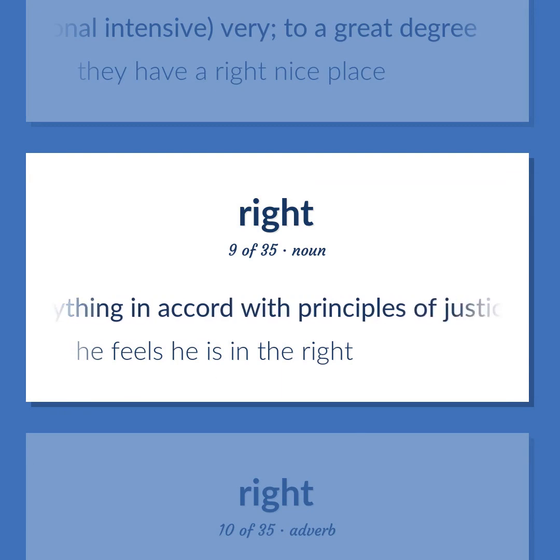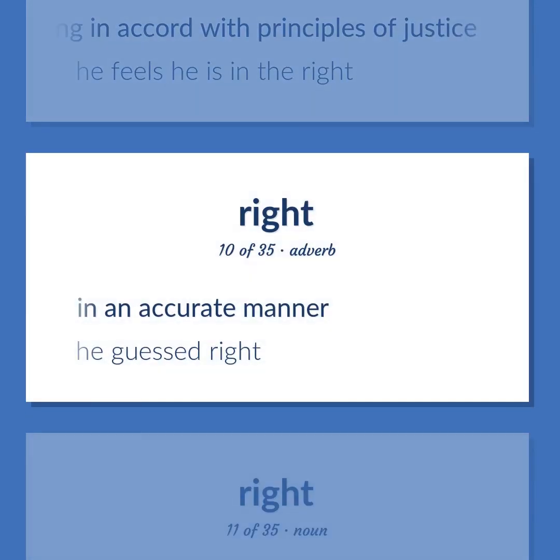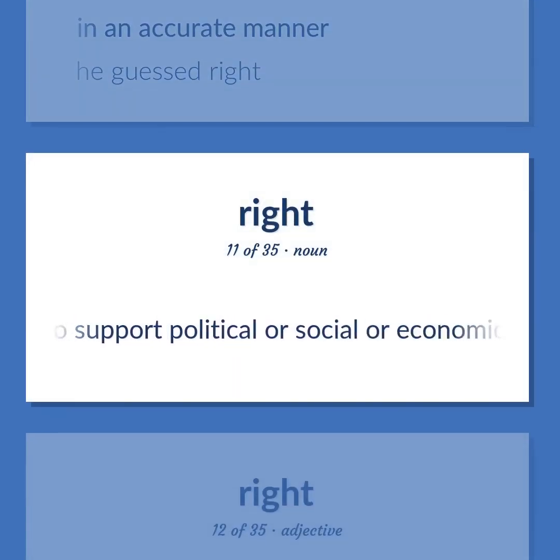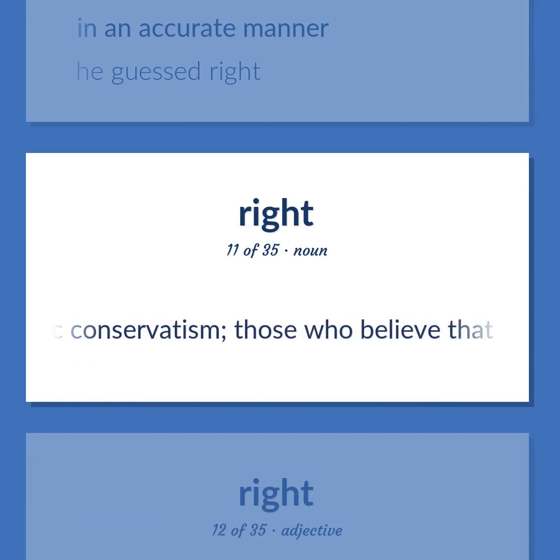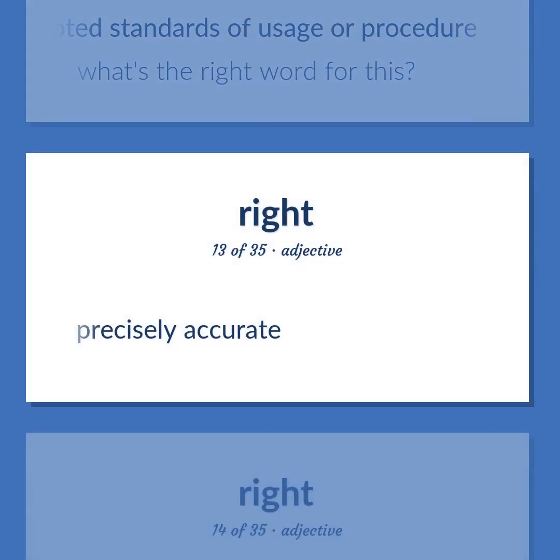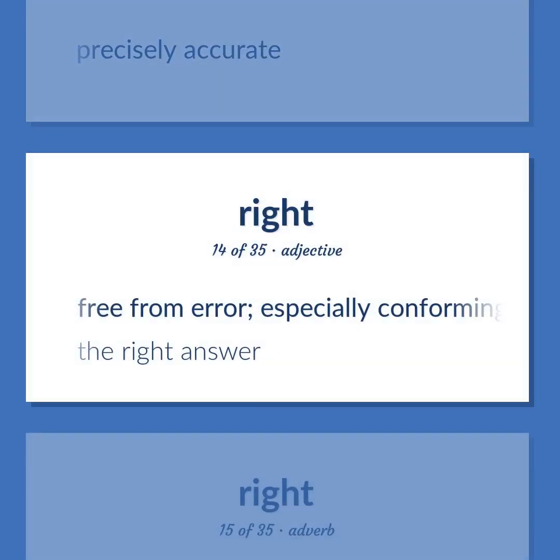Anything in accord with principles of justice. He feels he is in the right. In an accurate manner. He guessed right. Those who support political or social or economic conservatism. Those who believe that things are better left unchanged. In accord with accepted standards of usage or procedure. What's the right word for this? Precisely accurate. Free from error, especially conforming to fact or truth. The right answer.